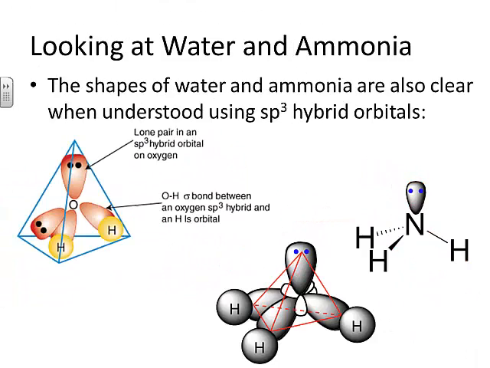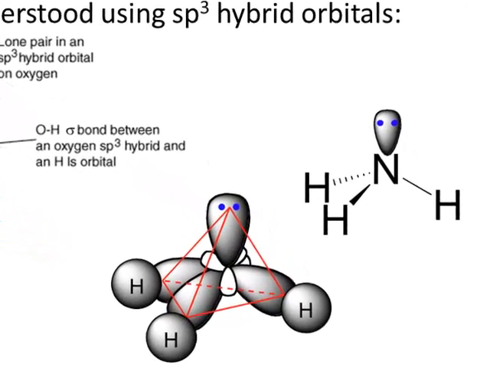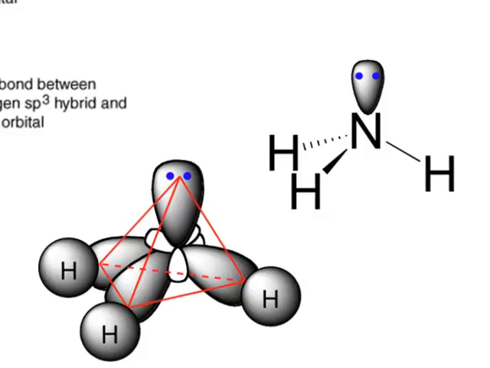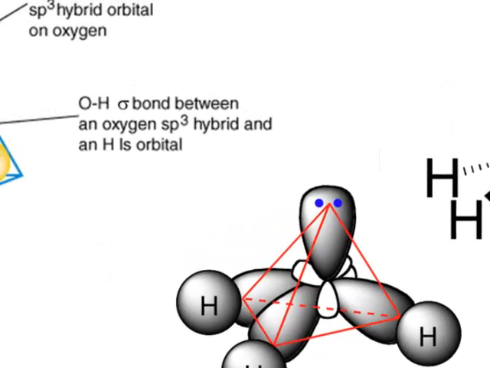If we look at ammonia and water, we can see that we can understand these shapes from using sp3 hybrid orbitals as well. Looking over here at ammonia, we have these sp3 hybrid orbitals. They're pointing towards the corners of a tetrahedron, but recall that one of them has an unshared pair, not a bonding pair, which is why we get things moving a little bit away from a tetrahedral shape here, but we still have a pyramidal shape.